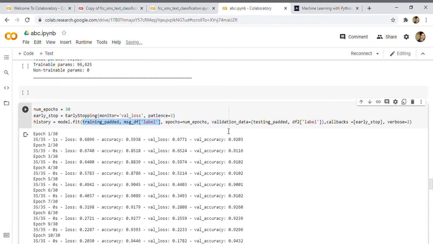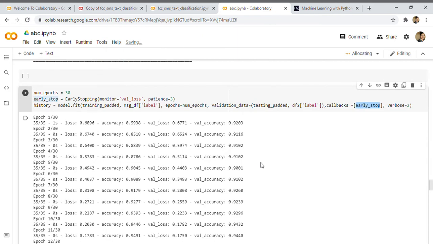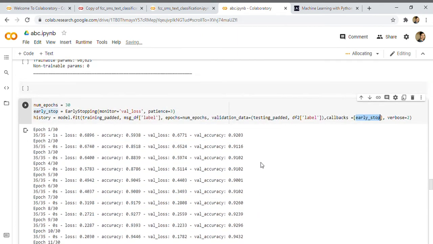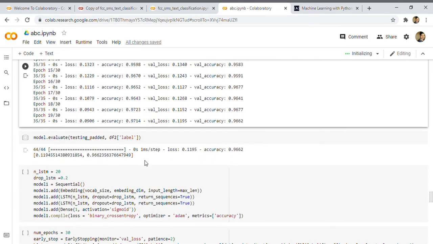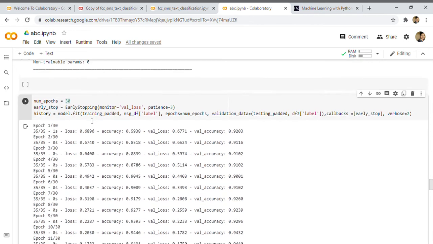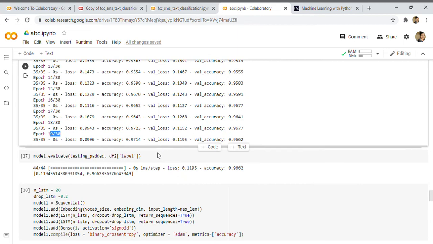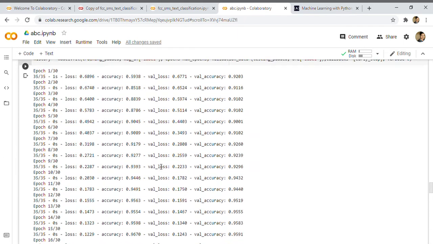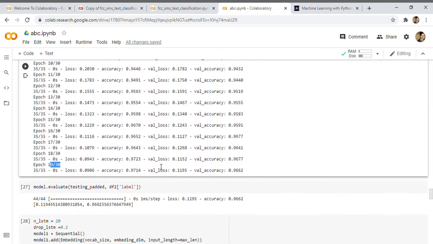Now here, another callback is early stopping. Early stopping means if the validation loss reaches the patience level of 3, it will stop there. If not, then it will not stop. I have used 30 epochs over here, but my model ran only for 20 epochs, from 0 to 19, and as soon as it reached the patience level of 3, it just stopped training from there.